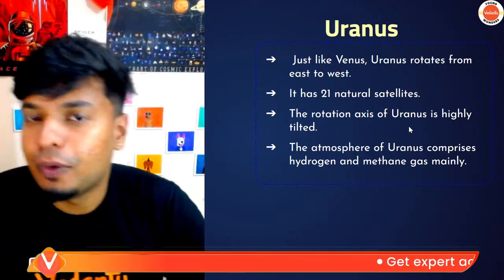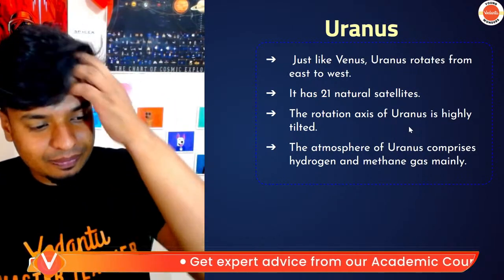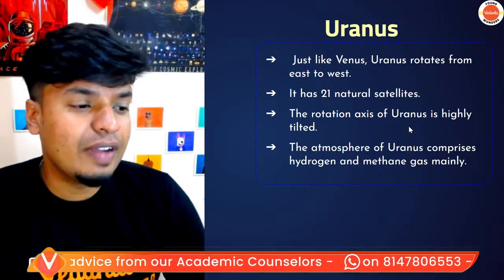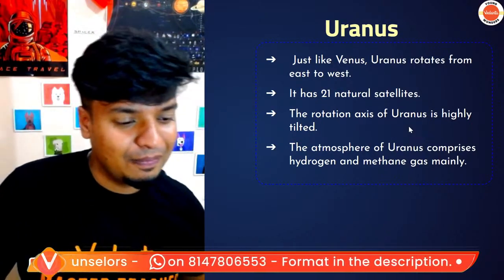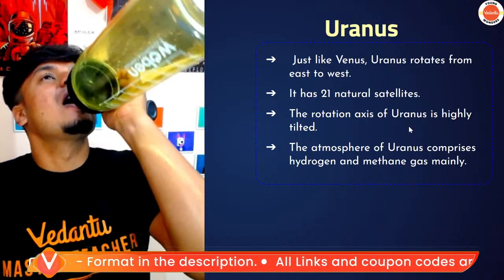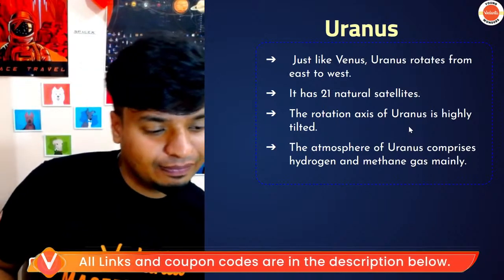Now I have a question for you. Sun rises on dash on Venus. Sun rises on east or west? Tell me. West, because Venus rotates from east to west.